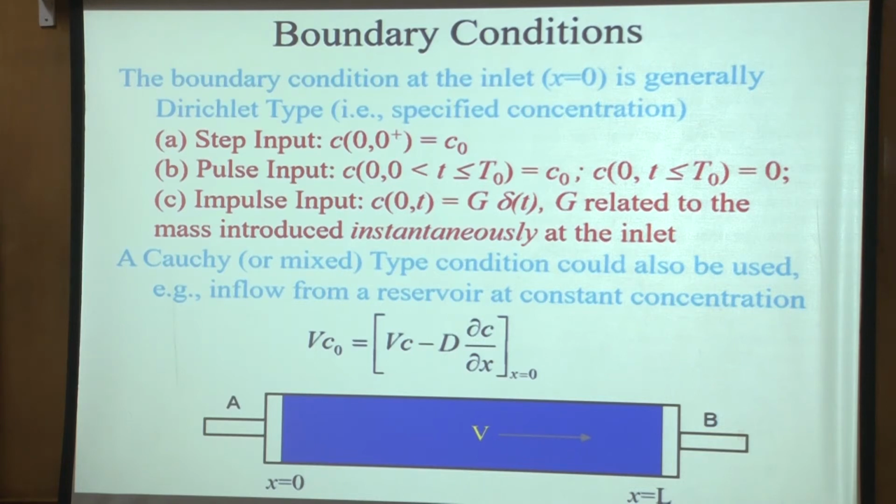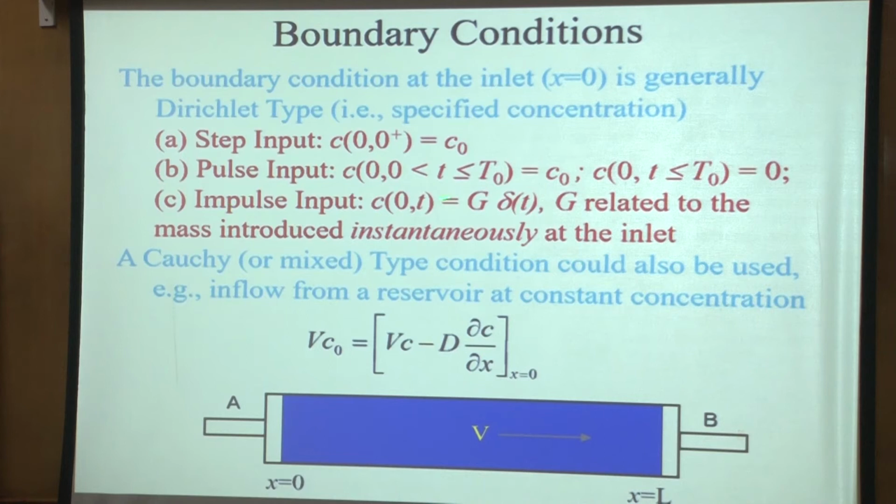So at the inlet boundary, if you have a step input, then initially there is no solute, you have 0, but at 0 plus, you are saying that C becomes equal to C naught. So C naught is the concentration which you are putting in the water, which is coming in at T equal to 0. So 0 plus means that after that it becomes C naught, before that it is 0.